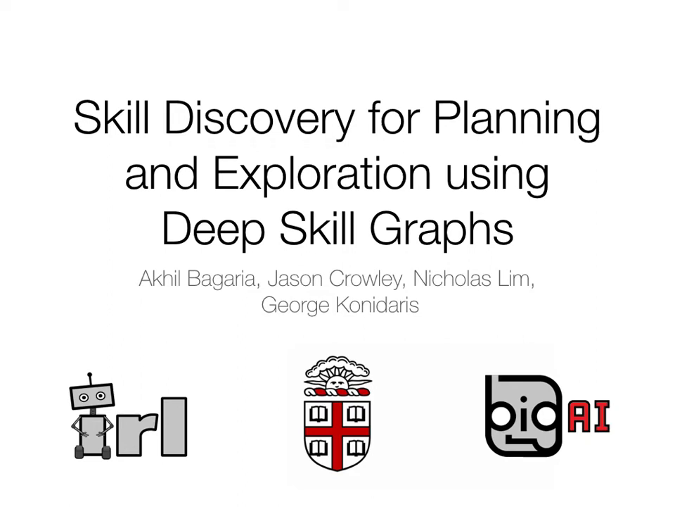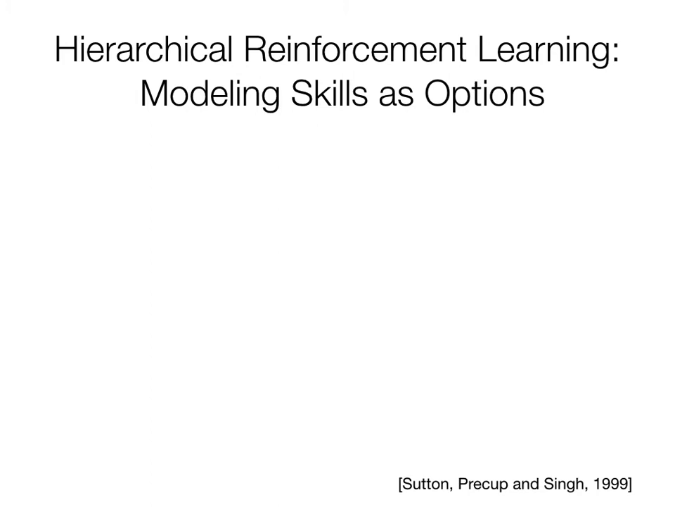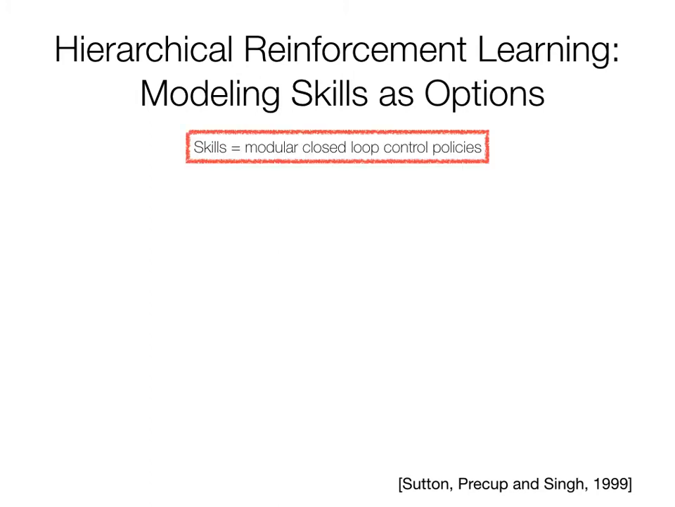Skill discovery for planning and exploration using deep skill graphs. The study of hierarchical reinforcement learning is concerned with learning skills, which are modular, closed-loop control policies. Thanks to Sutton et al., we can mathematically model these skills using the options framework.